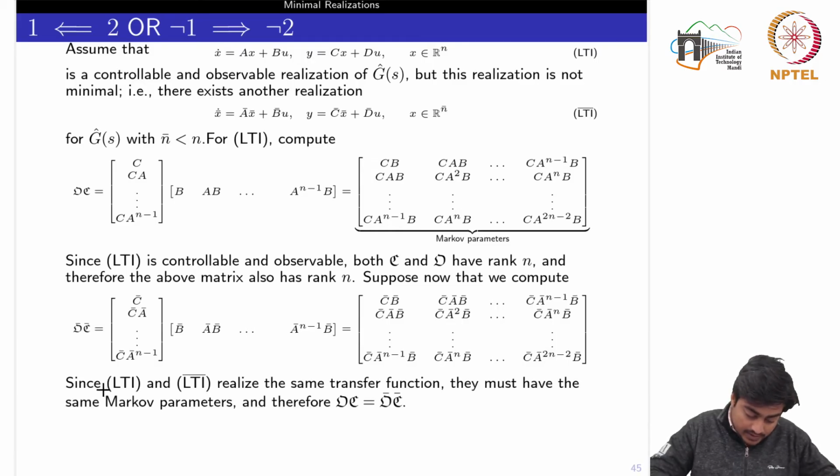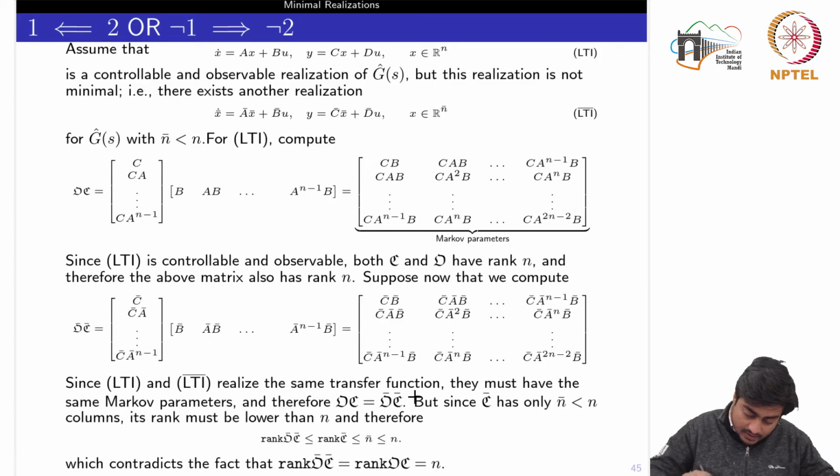Now see one thing: since these LTI and LTI bar realize the same transfer function, which is g hat of s, they must have the same Markov parameters. This was one of the theorems we had studied in the first week. So they must have the same Markov parameters, and therefore both these matrices would definitely be equal. Now if these two matrices are equal, then the rank of these two matrices would also be equal.